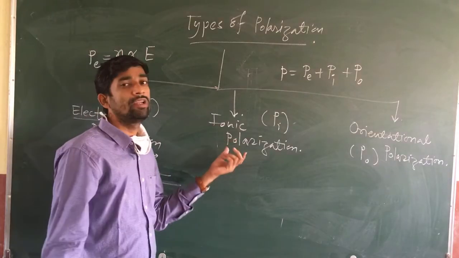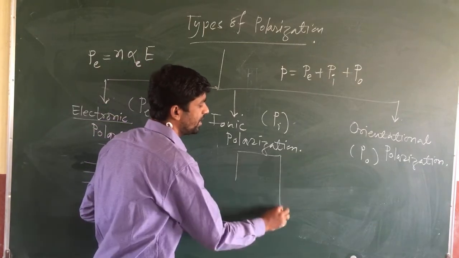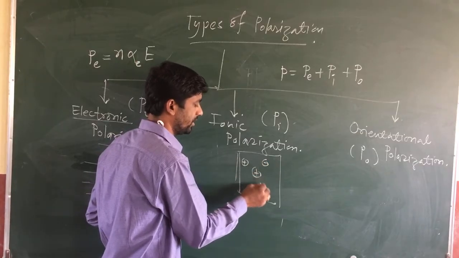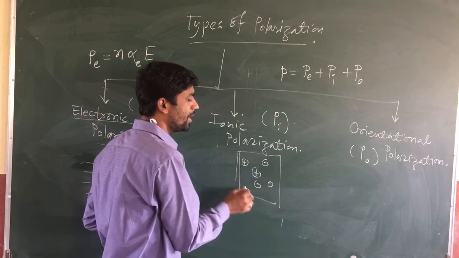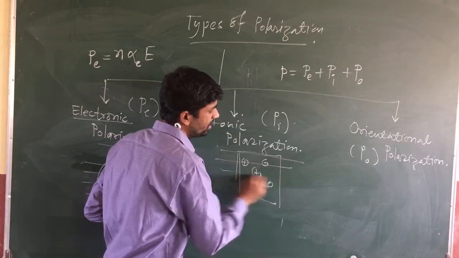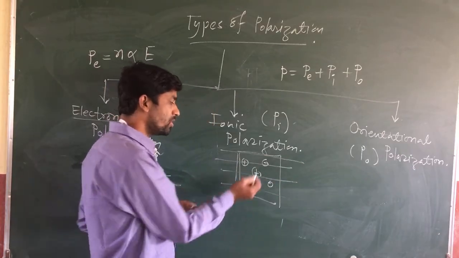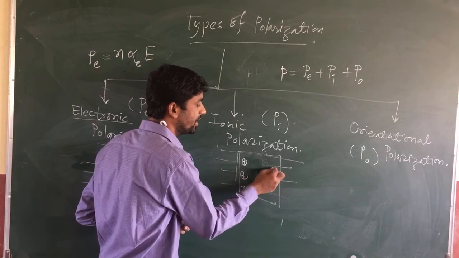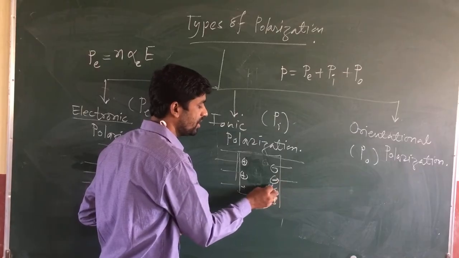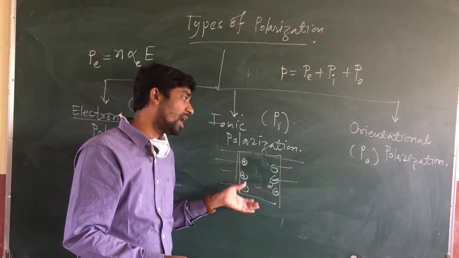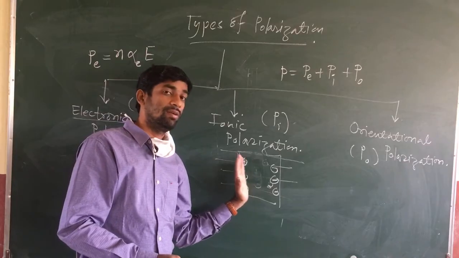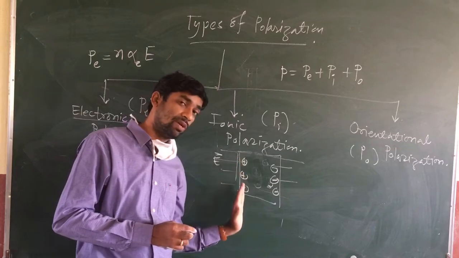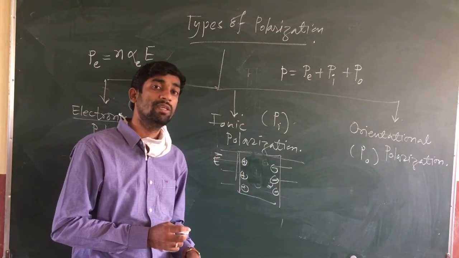So what is ionic polarization? In a dielectric material, there are certain positive and negative ions as well. What happens when you apply the external electric field? These positive ions will be displaced in one direction and the negative ions will be displaced in another direction.